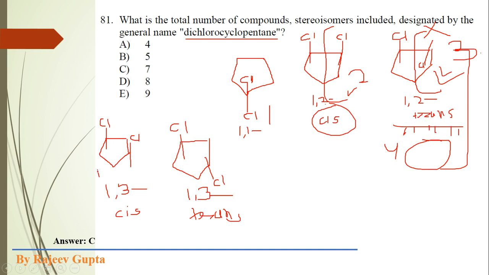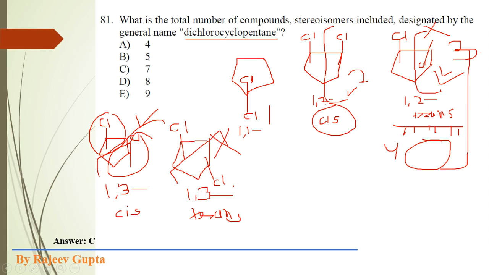This molecule contains a plane of symmetry which is passing through these two carbon atoms. Here this half portion becomes the mirror image of this half portion. So here the plane of symmetry is present. So this cis isomer is optically inactive or achiral. So it cannot form other stereoisomers, but in case of the trans isomer, we cannot apply this plane of symmetry.